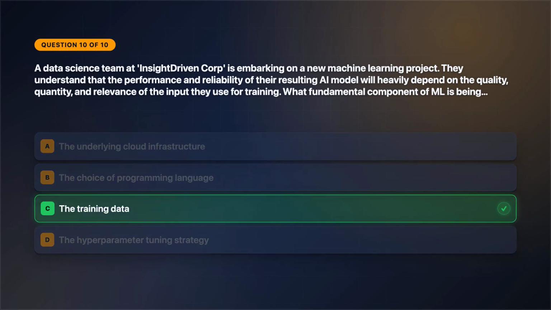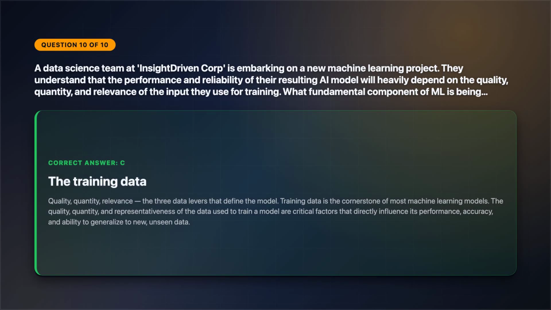The correct answer is option C. Quality, quantity, relevance. The 3 data levers that define the model. Training data is the cornerstone of most machine learning models. The quality, quantity, and representativeness of the data used to train a model are critical factors that directly influence its performance, accuracy, and ability to generalize to new, unseen data.